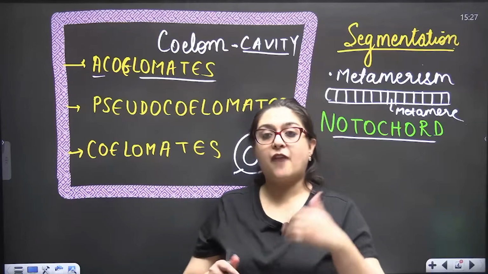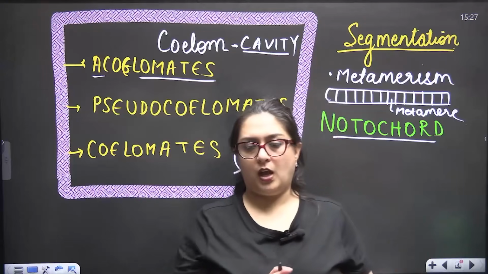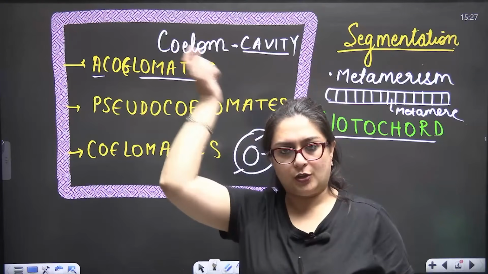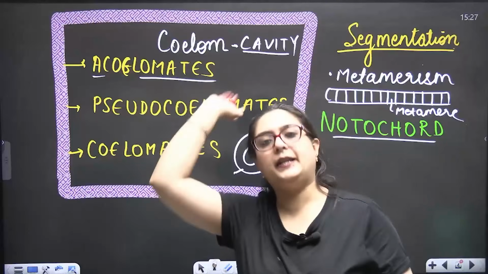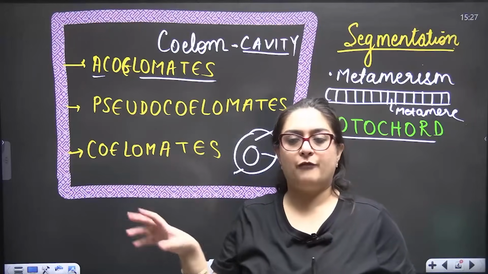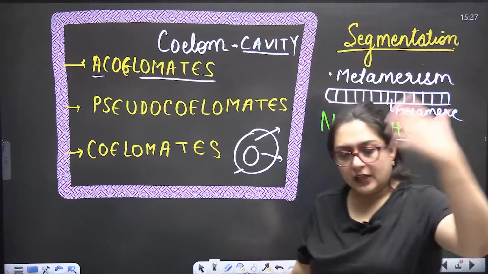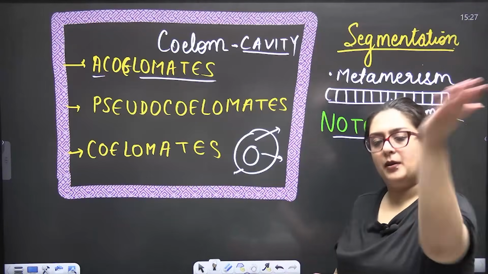Organisms not having notochord are non-chordates. Notochord is a structure, a dorsal running structure. Dorsal means something behind. When you are placing anything behind, it is dorsal. When you are placing it in front of the body, it is ventral. In front, anterior; behind, posterior.